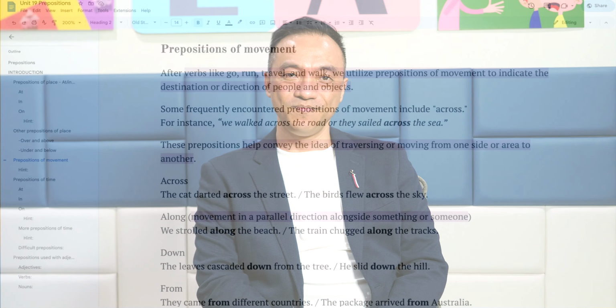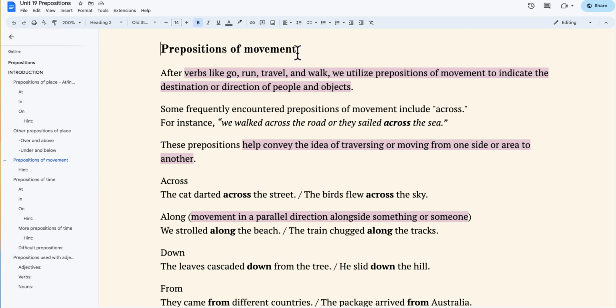Let's get started. Now let's talk about prepositions of movement. When we use verbs like go, run, travel, and walk, we often need to use prepositions of movement to indicate the destination or direction of people and objects.